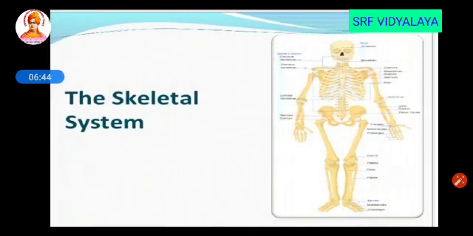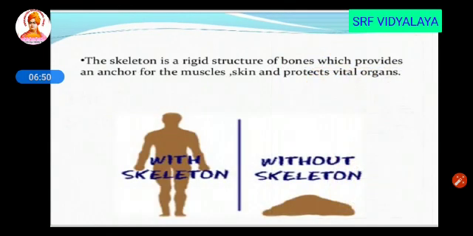So the next system is skeletal system. Skeleton is nothing but bones. The skeleton gives the proper shape to a body. With skeleton, the body is rigid and it protects the internal organs. Without skeleton, there will not be any protection for inner organs and the body will not be rigid.